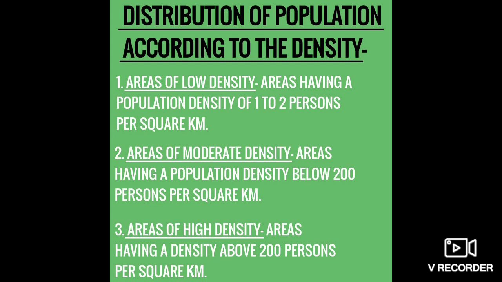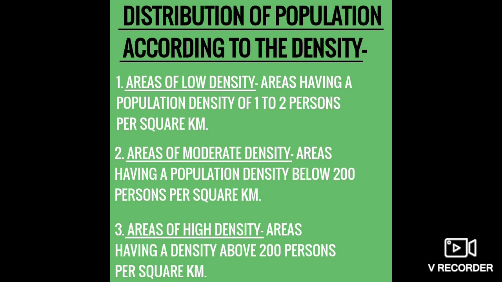We are studying about the moderate density, and the regions which are coming in it are South India, western part of China, Denmark, Norway, western parts of USA. These countries have moderate density of population, right? Because how many people are there? Below 200 per square kilometer.